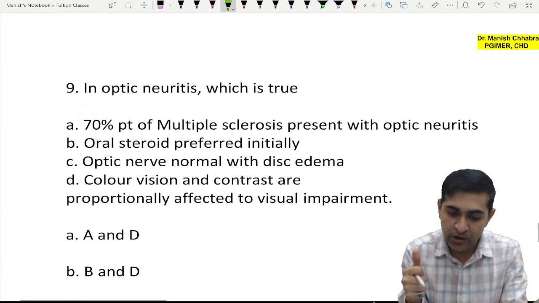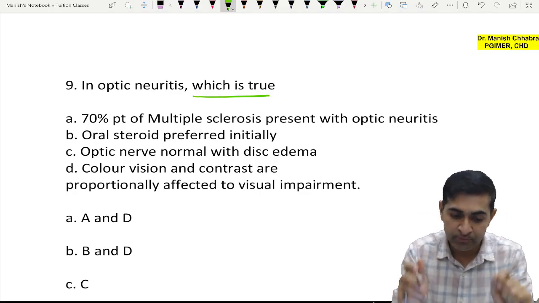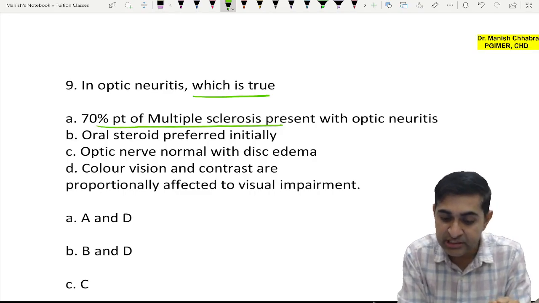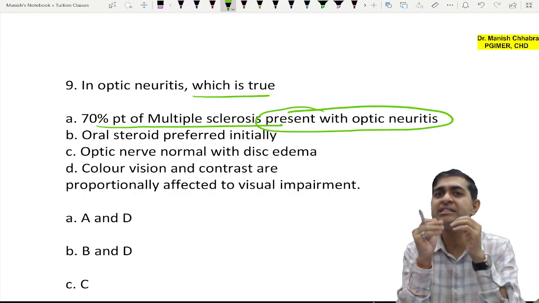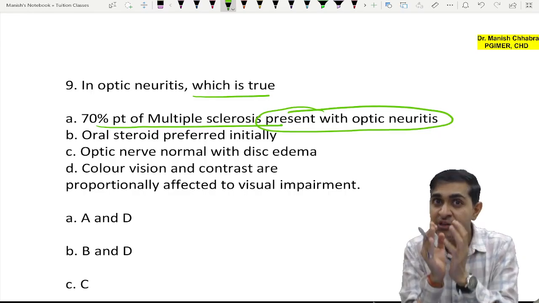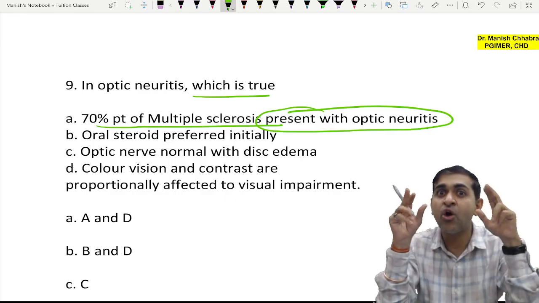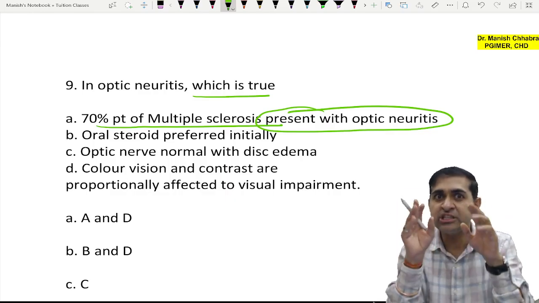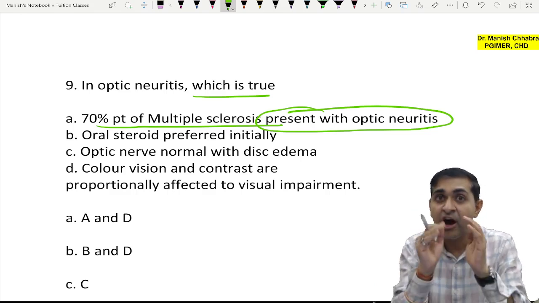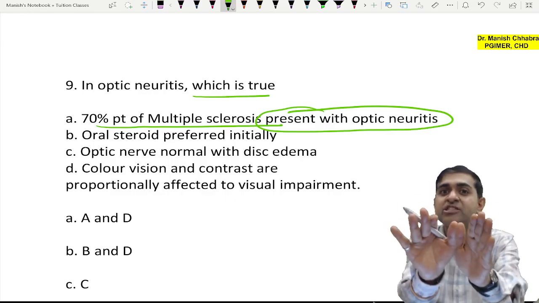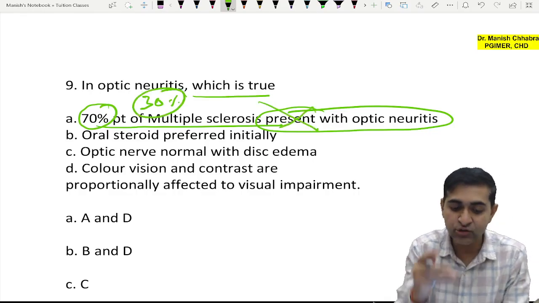Okay, all right. Now coming on to the last question. In optic neuritis, which is true? Very, very important. Now, first is 70% of the patients present with optic neuritis. See, optic neuritis may be seen in 70% overall of the multiple sclerosis patients who have their indication on MRI, in which you will see the lesions on MRI. So 70% of those patients you will see. But how many patients of multiple sclerosis actually present to you with optic neuritis? It is not 70, boys and girls, it is 30%. So this is an incorrect option.